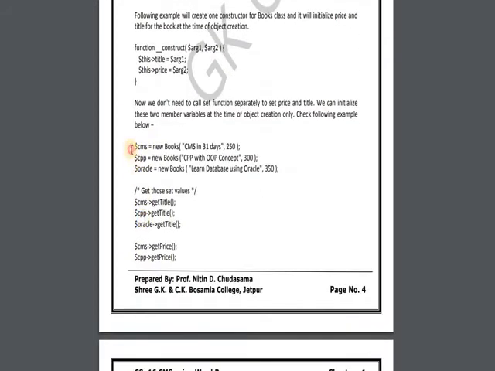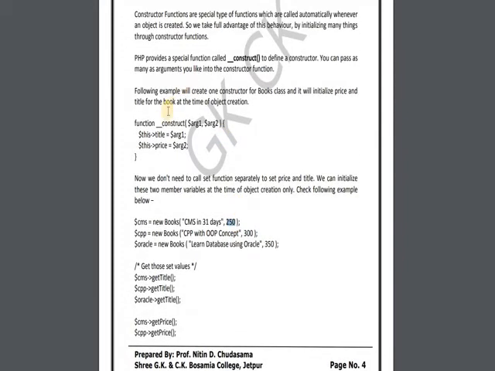These 2 will be set as the title and price of that object. Let us see over here, $CMS is equal to new books. Then we are passing these 2 arguments: one is the title, CMS in 31 days, and another is the price. So what will happen? It will call the constructor, this __construct.